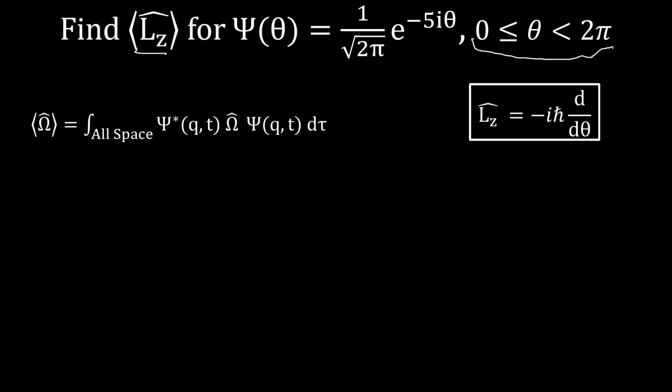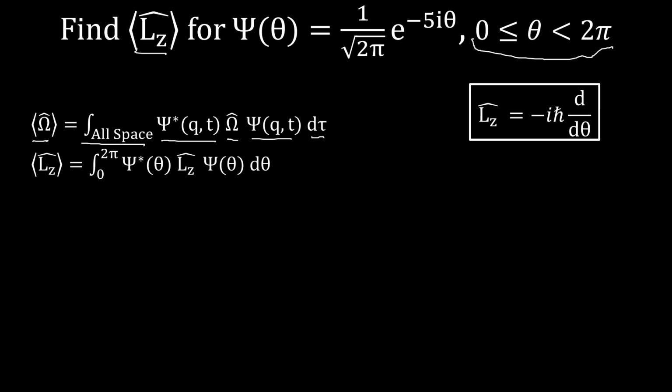So the first thing we're going to do is write our formula, given to us by the fourth postulate. Expectation value is equal to the integral across all space of the conjugate of the wave function, operator, wave function, d tau. Let's plug in a little. We're looking for the expectation value of LZ hat, so that's what we write on the left-hand side. Let's plug in 0 to 2 pi for all space. We cleaned up the integral a little by replacing d tau with d theta, our variable of integration, and plugging in LZ hat for the operator.